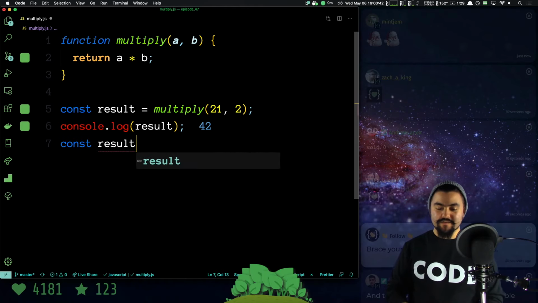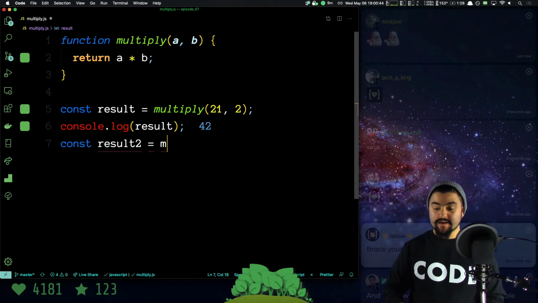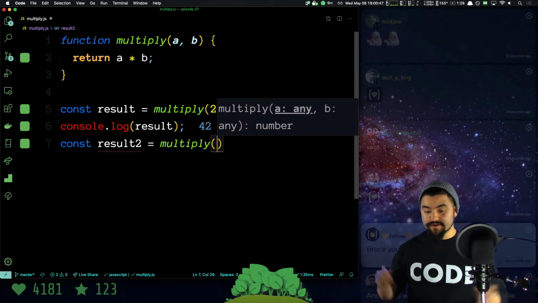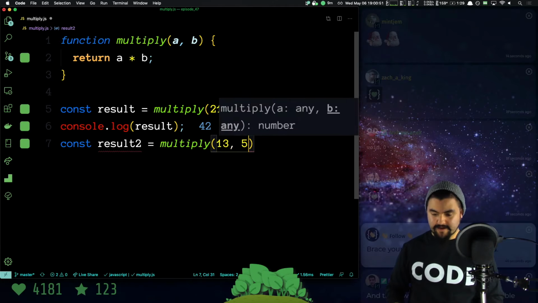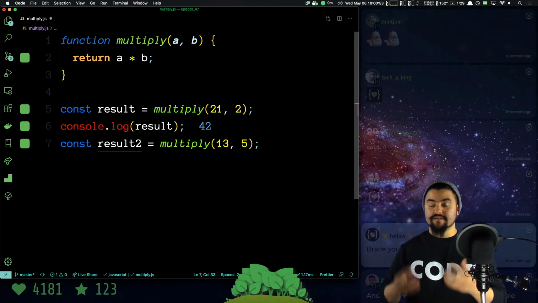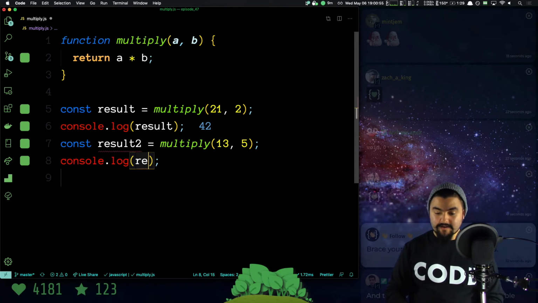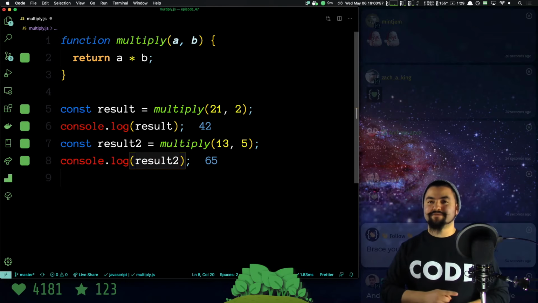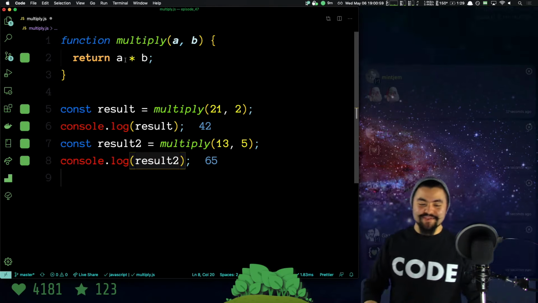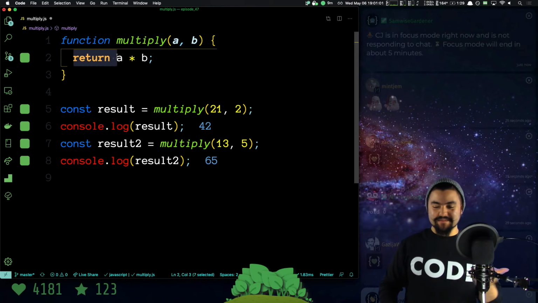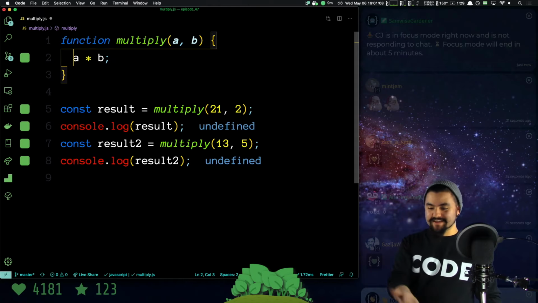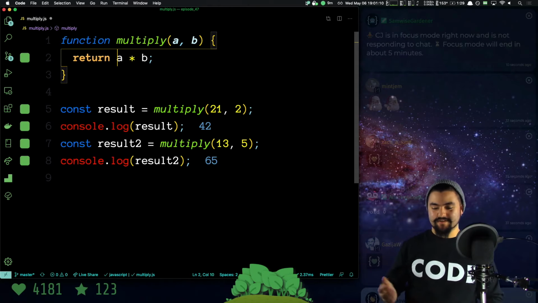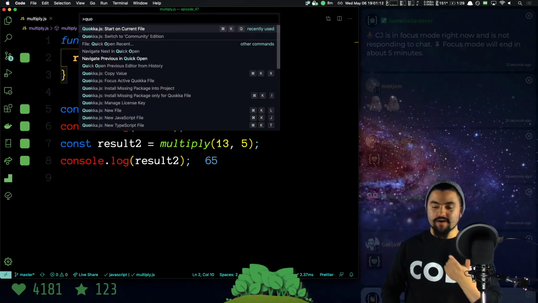So we can create a new variable like result2, and we can call it again. That's a nice thing about functions. They're reusable. So let's say I want to multiply 13 and 5. I can pass in those two values, and then if I want to look at the result, I can log result2, and we get back 65. Nice. So that was the main thing that was wrong with this function, it was missing the return keyword. If I remove it, the functions return undefined, but if I add it, they work.